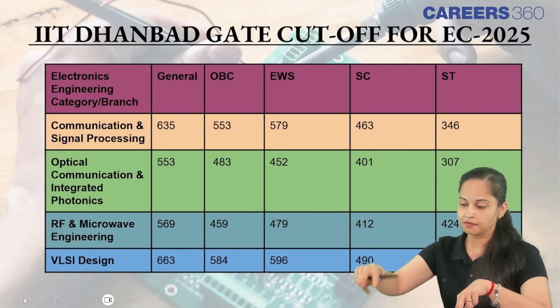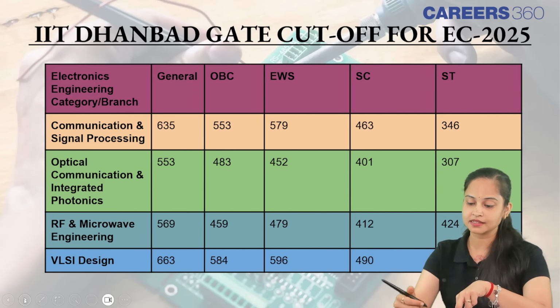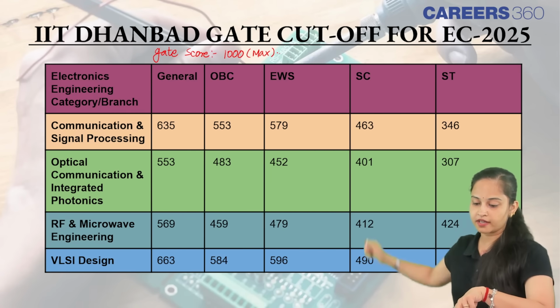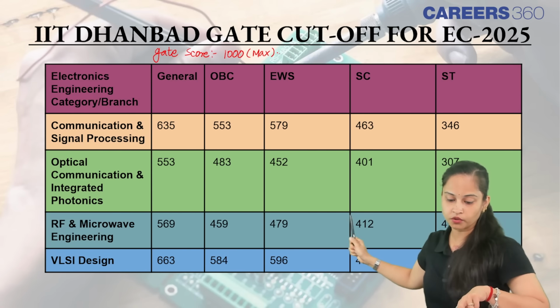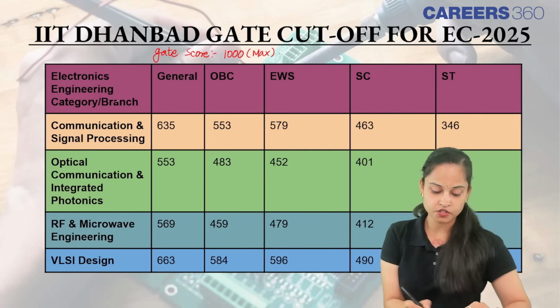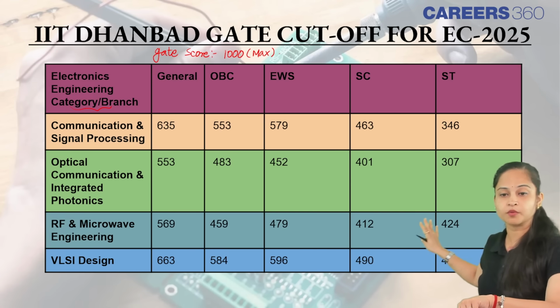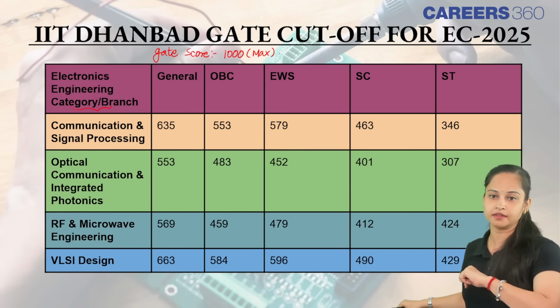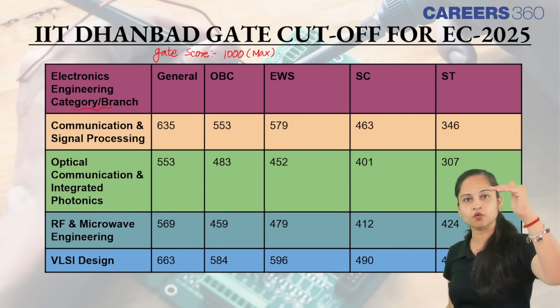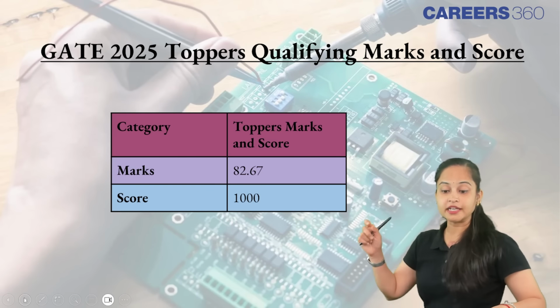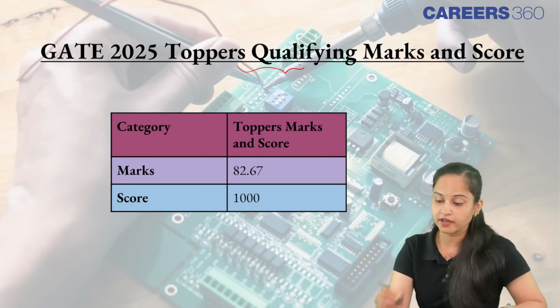Moving ahead, what was the IIT Dhanbad GATE cutoff for this year for the ECE branch? So these are the marks out of 1000. That means these are the GATE score. We have mentioned the GATE score here, and GATE score is out of 1000. 1000 is the maximum GATE score. So herein you can have a look at what I literally want to talk about. Clear? So for the electronics engineering branch, here are the scores that have been provided to you for IIT Dhanbad. Clear? What was it for the general category, what was it for OBC, for EWS, for SC and ST.